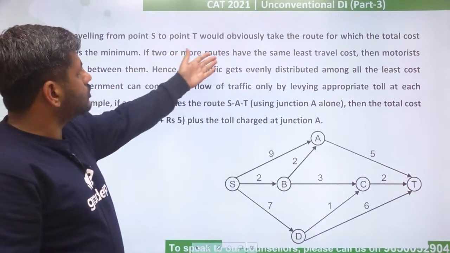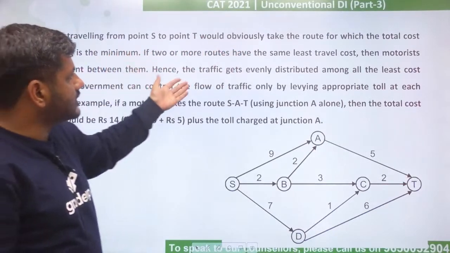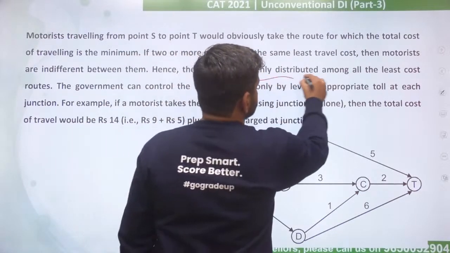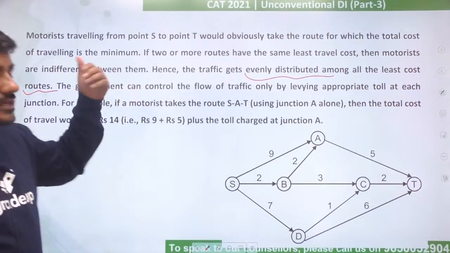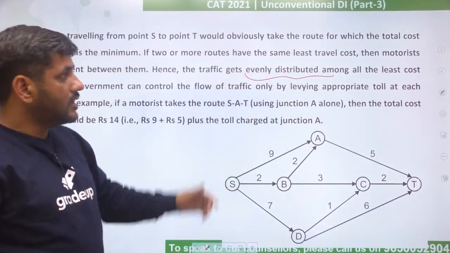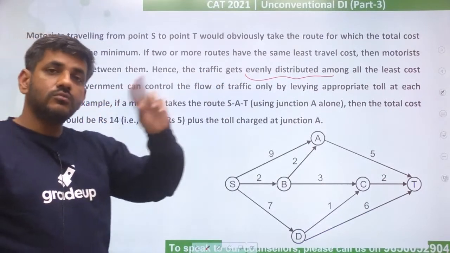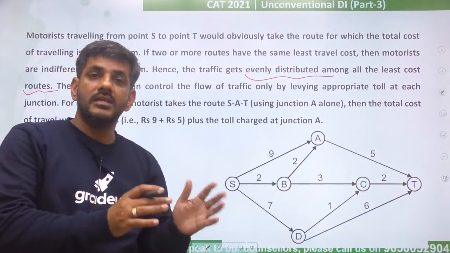If 2 or more routes have the same least travel cost, then motorists are indifferent. Hence, the traffic gets evenly distributed among all the least cost routes. What does it say? That traffic gets equally distributed among all the least cost routes if there are 2 or 3 routes having the same least cost.